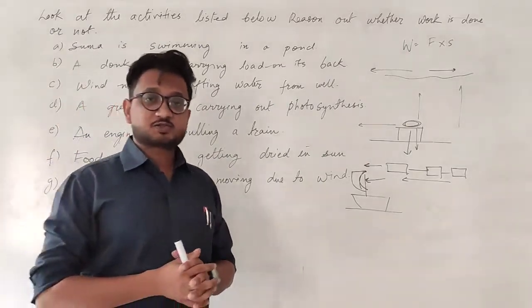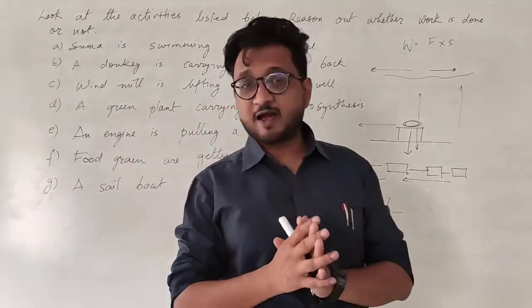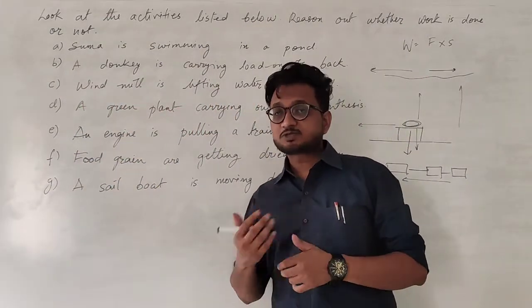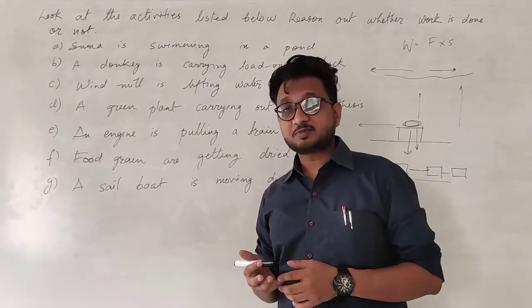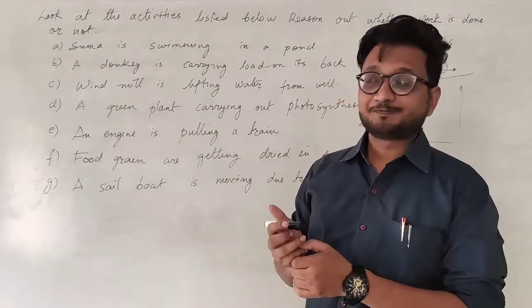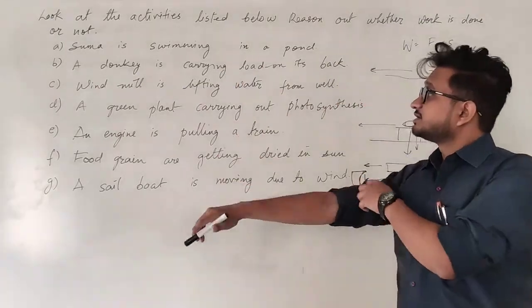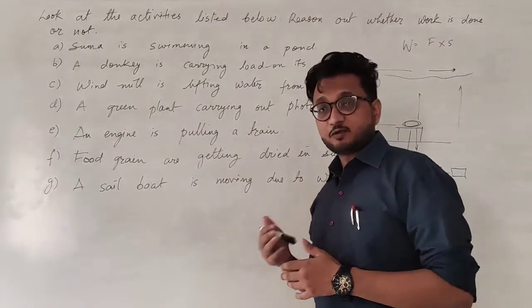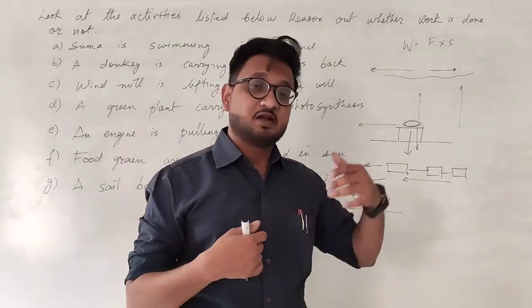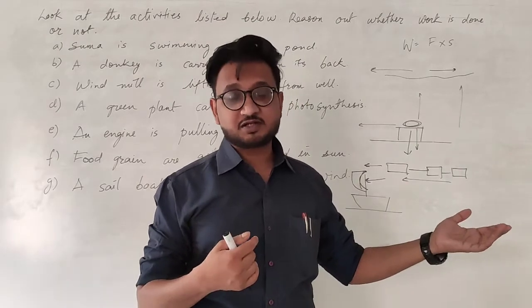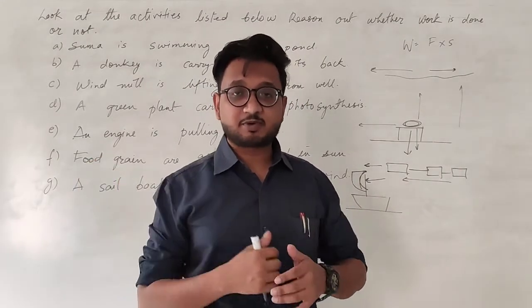I hope it is clear to you, students. So in all these cases, you have to understand that in some sort of way, force has to be applied and displacement has to happen. Okay. So in the first case, Suma was applying the force on the water, and because of that, she is pushing herself in the forward direction, opposite to the direction of the applied force.